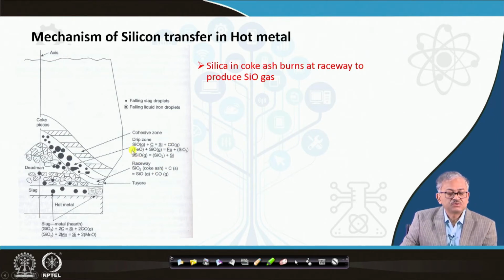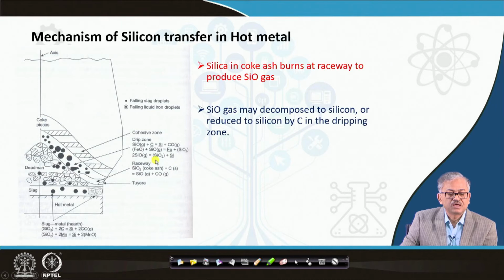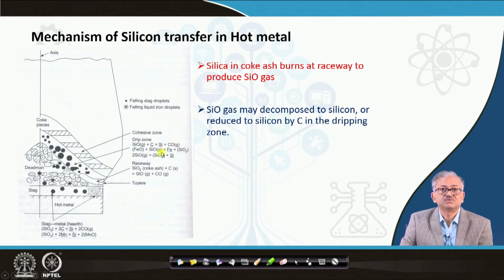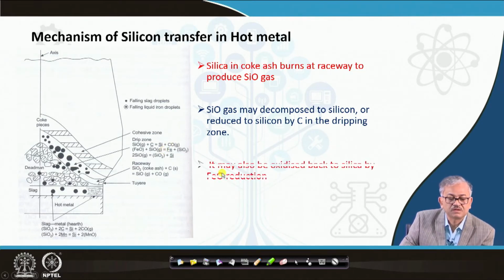And SiO gas can also be directly decomposed into SiO2 and Si, like this: 2SiO forming SiO2 plus Si. Or it can react with the dissolved carbon in the hot metal and form silicon and CO gas, and then the silicon will go into the hot metal. That is the hot metal.